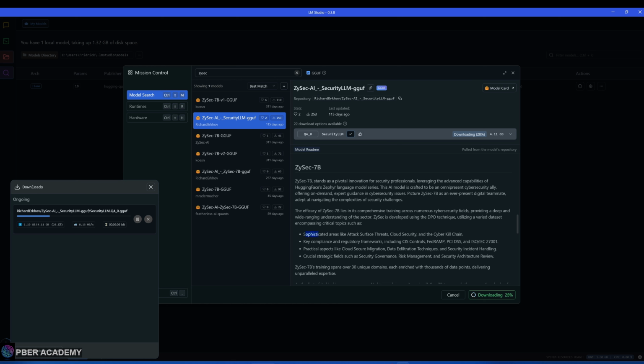It's trained on sophisticated areas like attack surface, threats, cloud security, and the cyber kill chain. Key compliance and regulatory frameworks, including CSA controls, FedRAMP, PCI DSS, ISO 27001. So basically, it's trained on the compliance aspect as well. And the practical aspects like cloud secure migrations, data exfiltration techniques, and security incident handling. Crucial strategic fields such as security governance, risk management, and security architecture review. These are the topics and datasets the model is actually trained on.